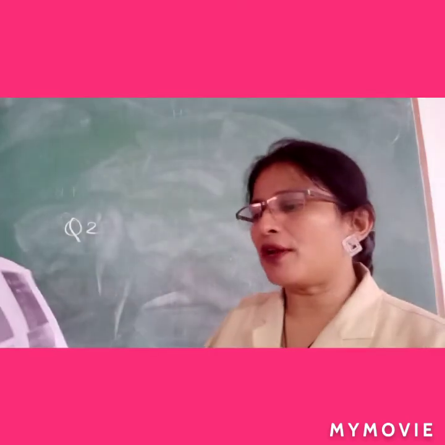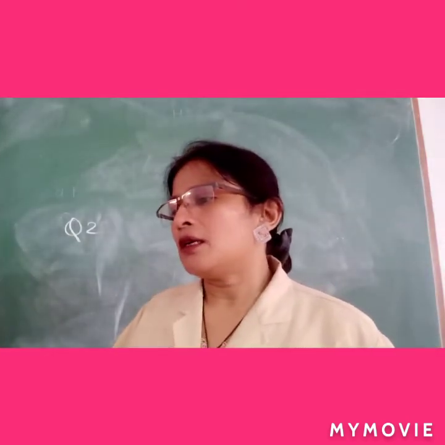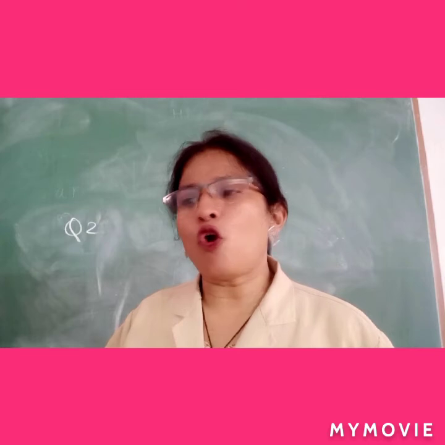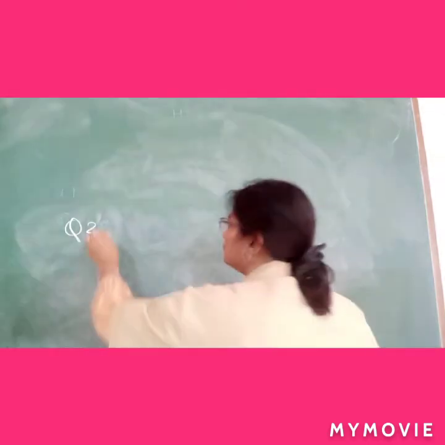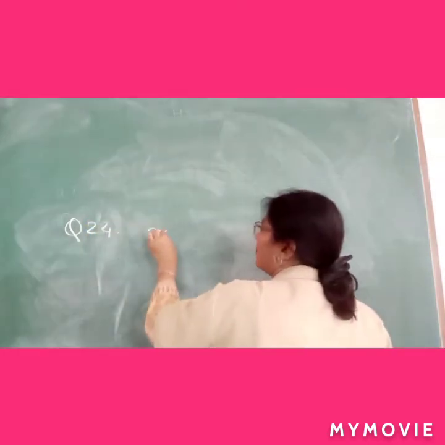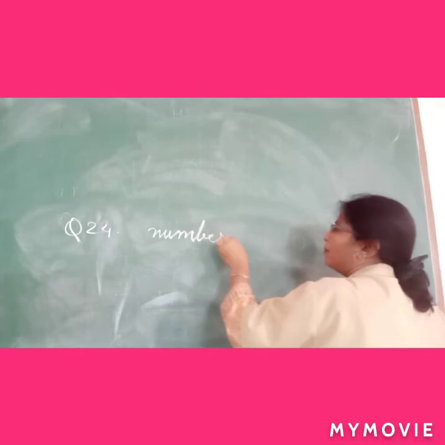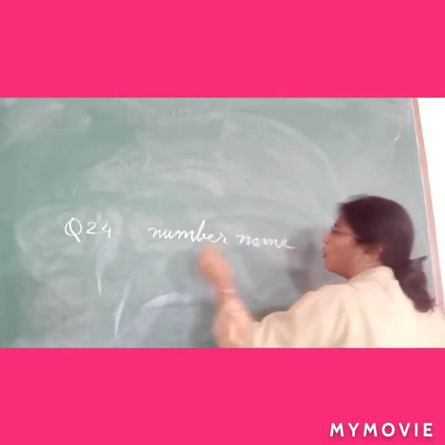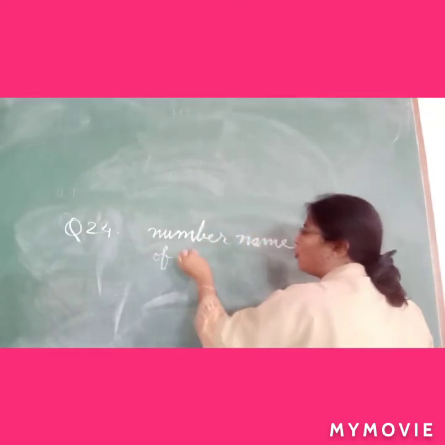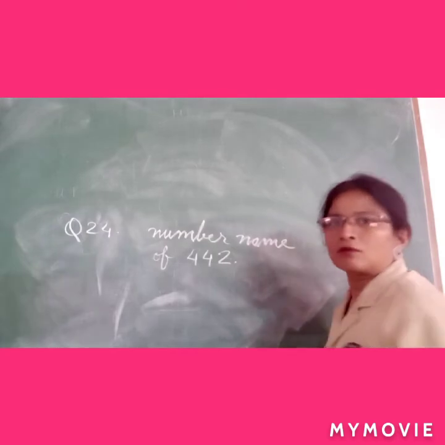Question number 24 is take the correct number name of 442.